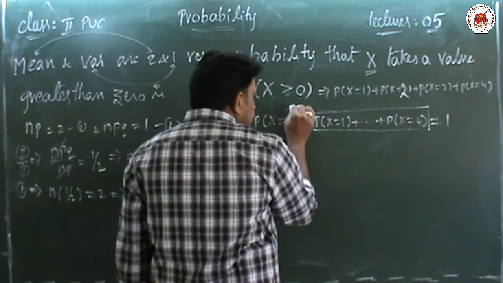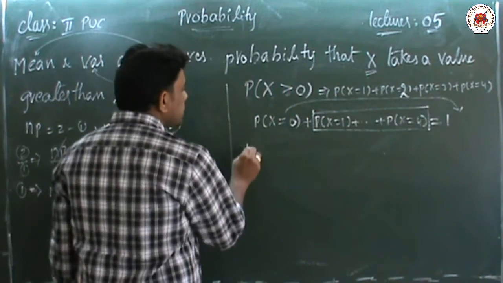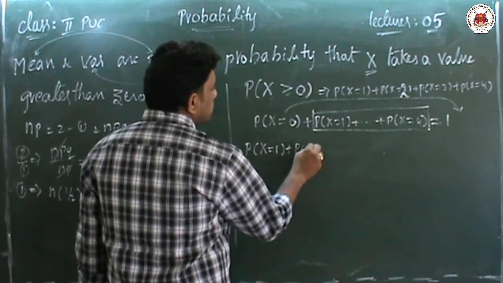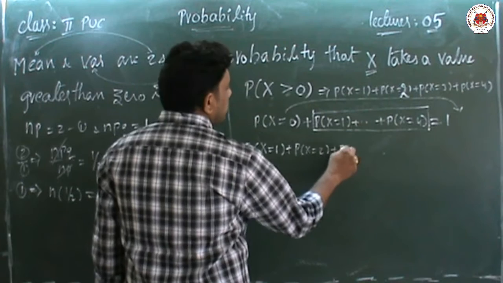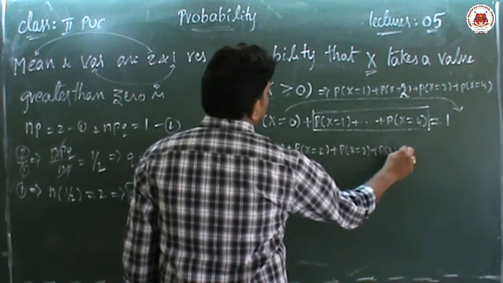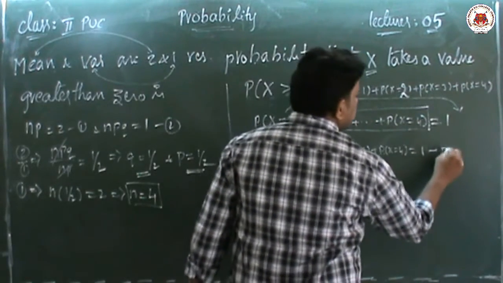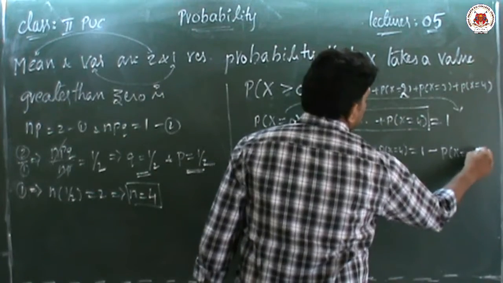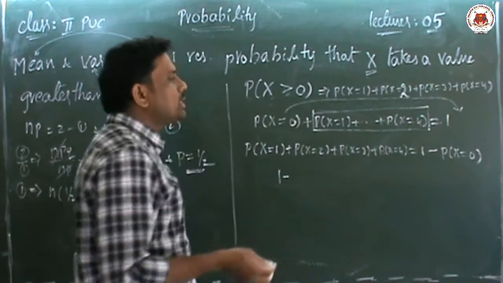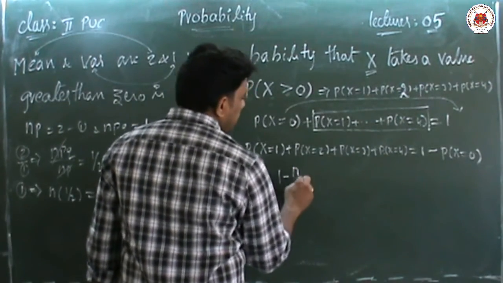Whatever this value is there, this one you send to that side. If you send it to that side, then what is the answer? P of x equal to 1 plus P of x equal to 2 plus P of x equal to 3 plus P of x equal to 4 is equal to 1 minus this term. That means 1 minus P of x equal to 0. So what is the P of x equal to 0 formula? We know it.